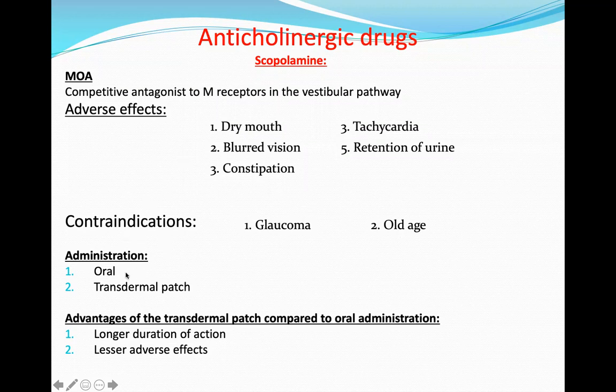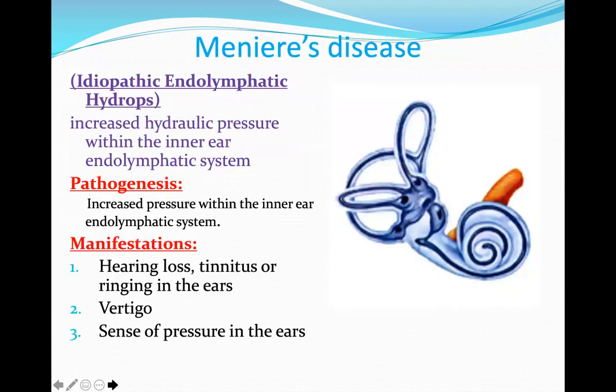It is available as oral plus transdermal patch. An advantage of the transdermal patch compared to oral administration is its long duration of action and fewer adverse effects.